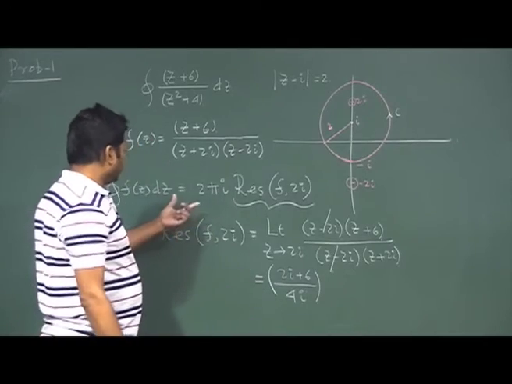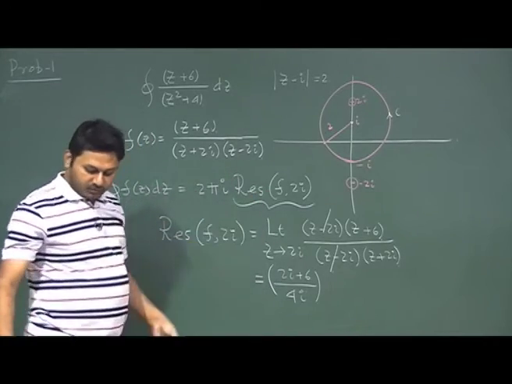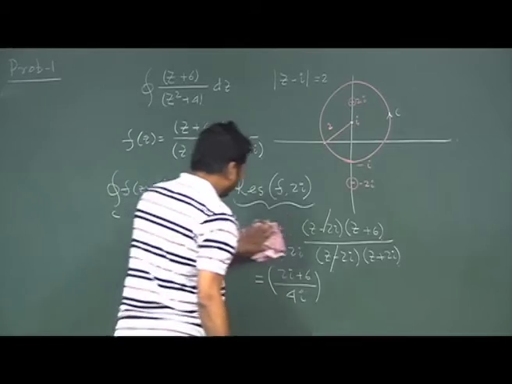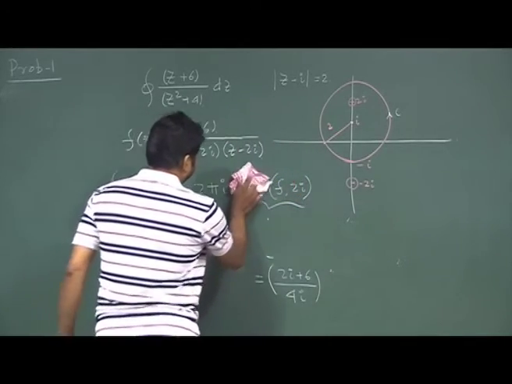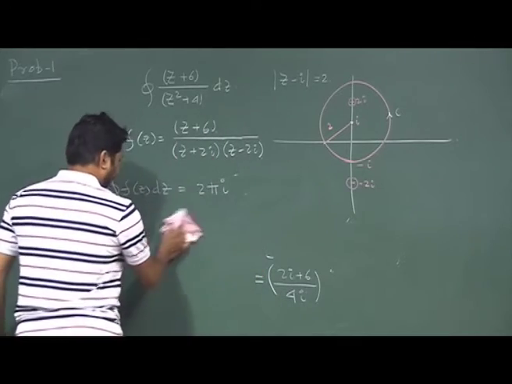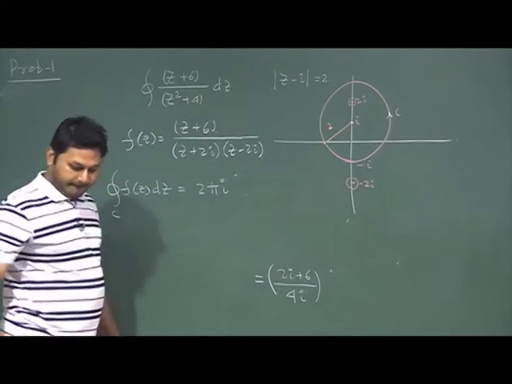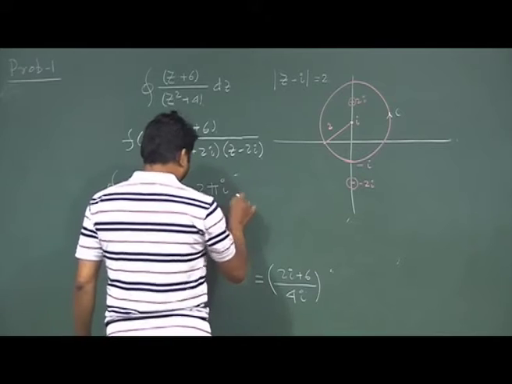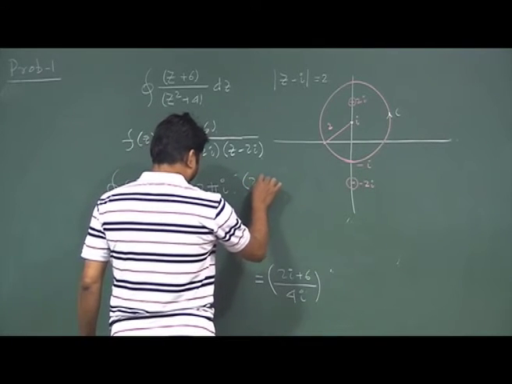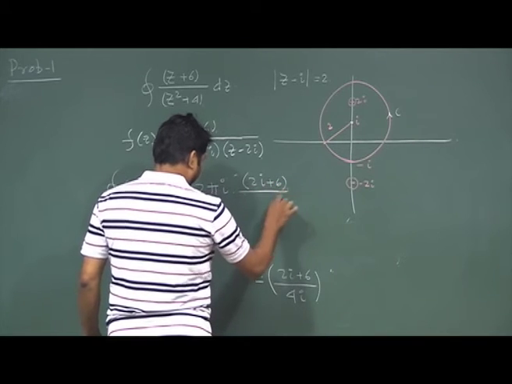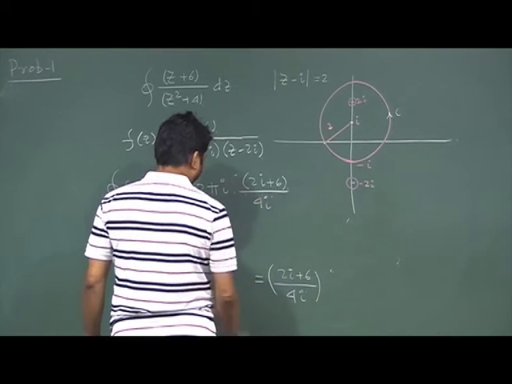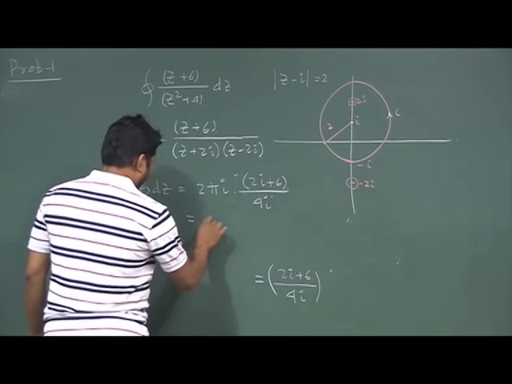Now the result is 2 pi i multiplied by the residue. So, I need to multiply this quantity with 2 pi i to get the full result. Then I will have 2 pi i times (2i plus 6) divided by 4i.